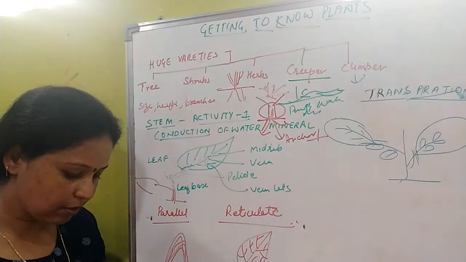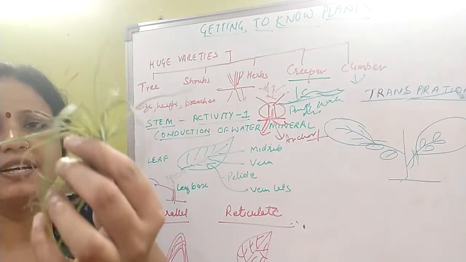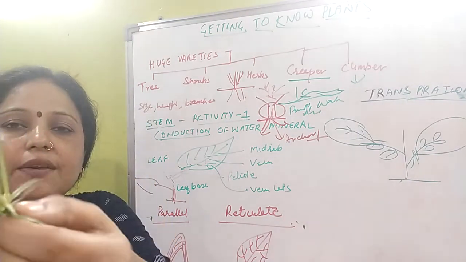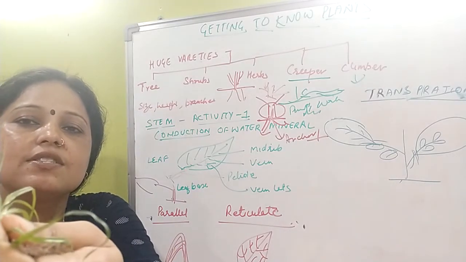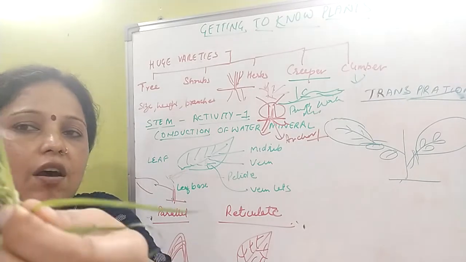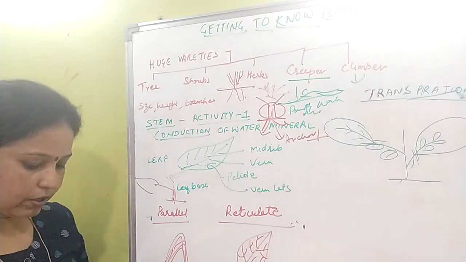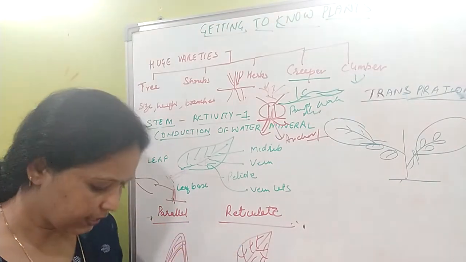On the other hand, some plants have leaves like the grass I have taken. They have one midrib, and the other veins which move alongside the midrib are parallel. So this is parallel venation. That means on the basis of venation, it is of two types: parallel venation and reticulate venation.